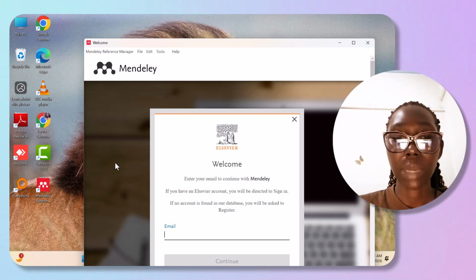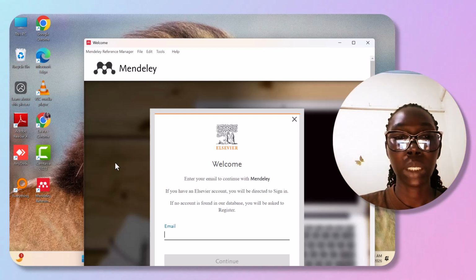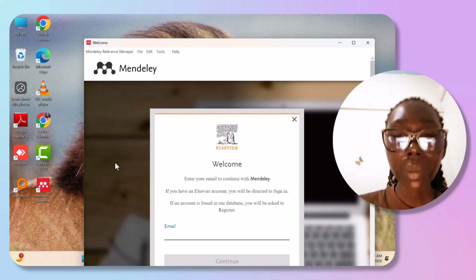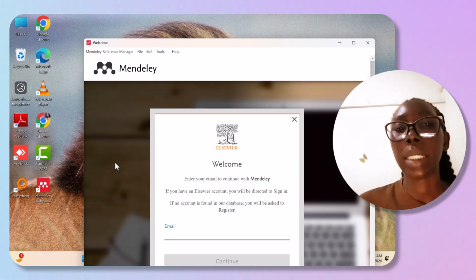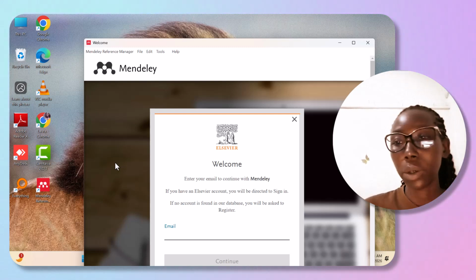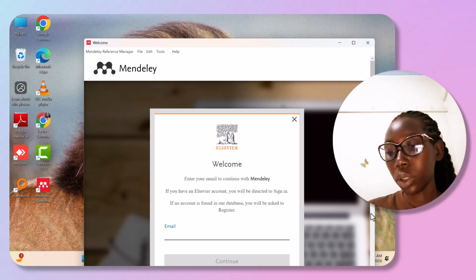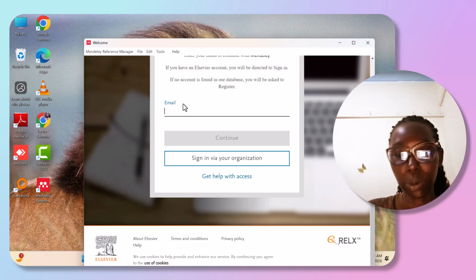In Mendeley, you can cite your sources and references, and you can connect it to your Word. That's what we're going to do in the next video. To continue, you need to have an email account that you're going to enter here.